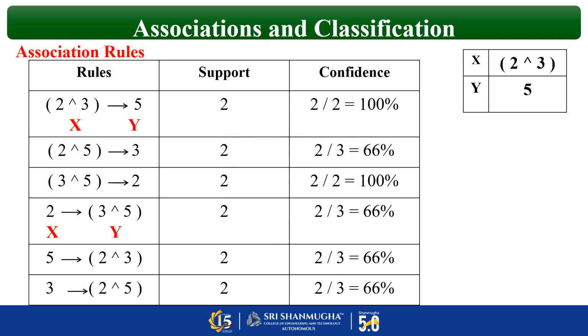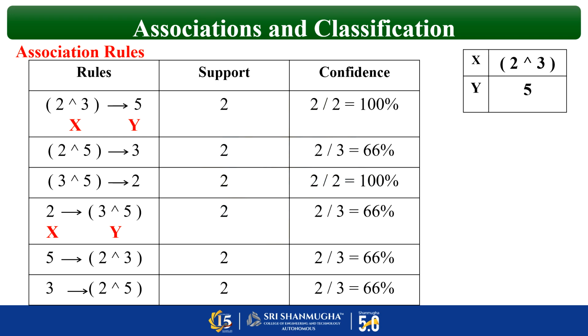Okay. So after framing all these things, now the elements which are to the left of the arrow mark, that is implies, are termed as x, and the element which is present to the right of the arrow mark is y. Then only we can apply the formula. So our formula, I told you, is support of x union y divided by support of x. That is nothing but confidence.